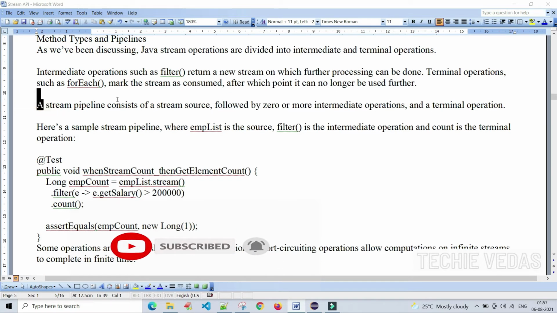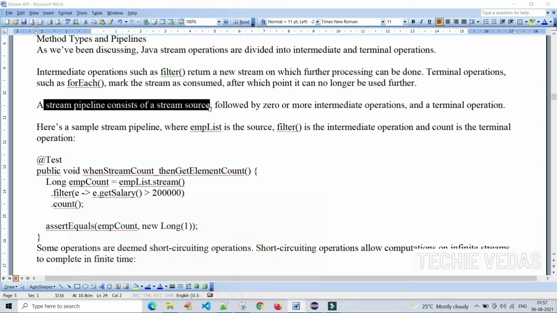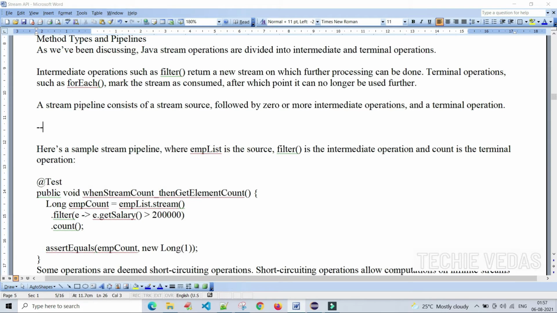A stream pipeline consists of a stream source. This is the stream pipeline. It contains the stream source data, followed by zero or more intermediate operations and a terminal operation.